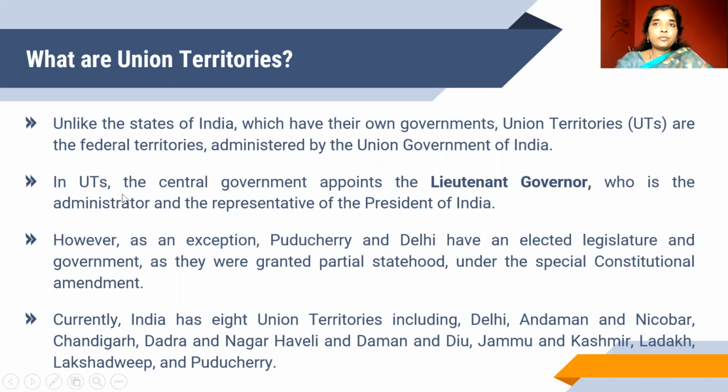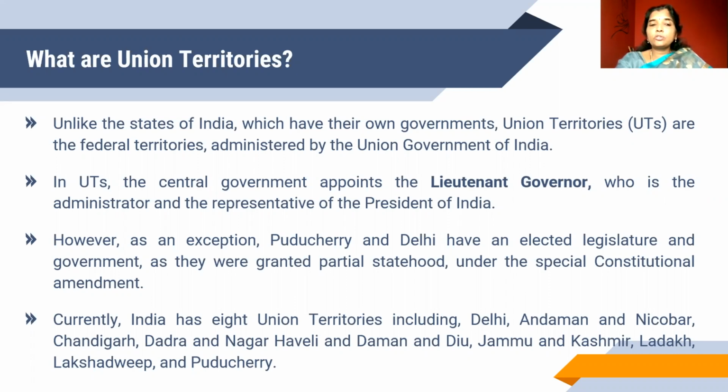Unlike the states of India, which have their own governments, the union territories are federal territories administered by the Union Government of India. In the case of UTs, the central government appoints the lieutenant governor, who is the administrator and the representative of the President of India. However, as an exception, Puducherry and Delhi have an elected legislature and government as they were granted partial statehood under